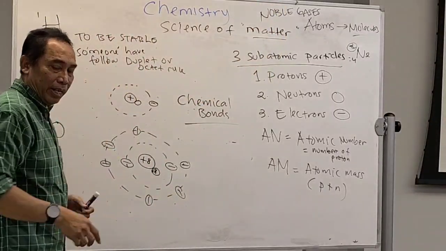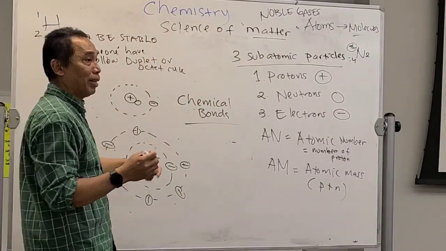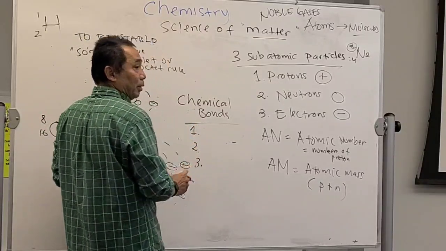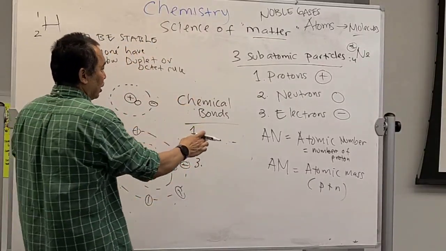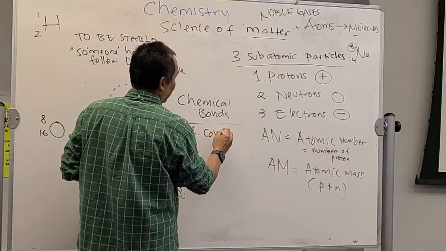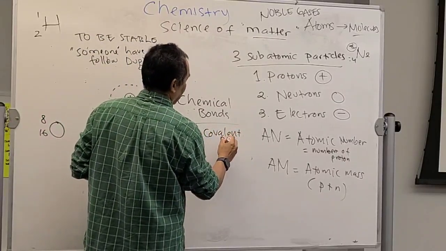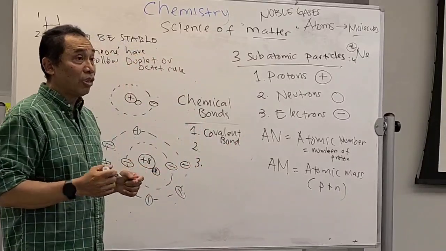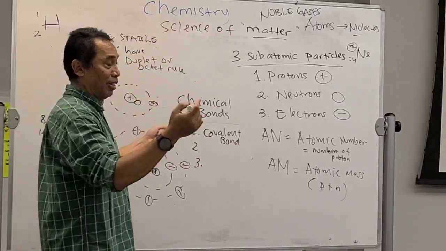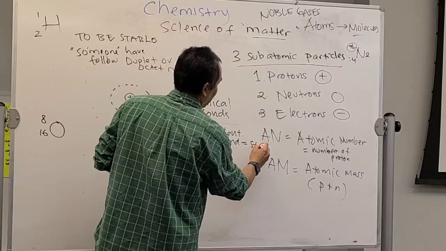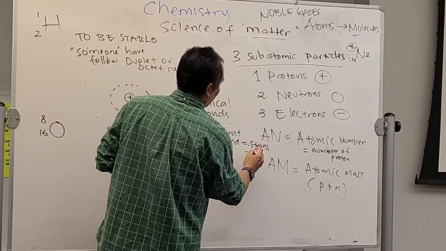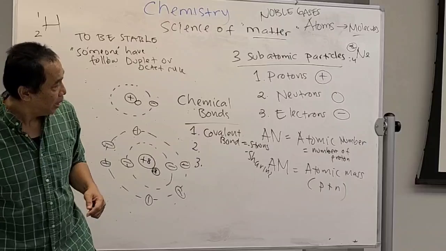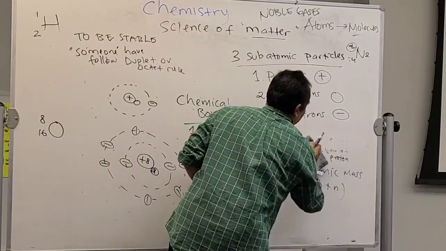Now how do they do that? Using chemical bonds. There are 3 types of chemical bond. The first one is called the covalent bond. This covalent bond is very strong because they're sharing electrons.